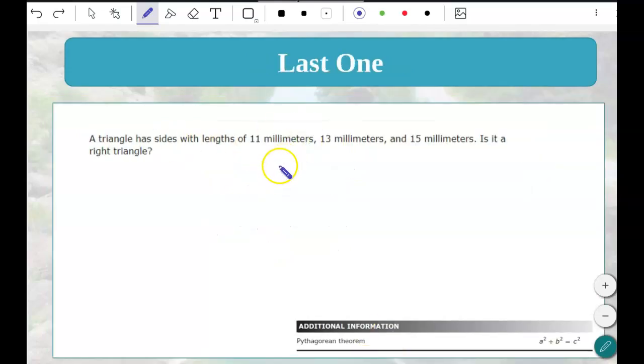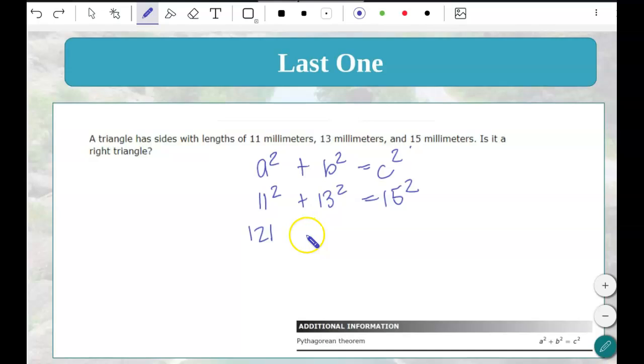All right, last one. The 15 is going to be our hypotenuse because it's the largest number. A squared plus b squared is equal to c squared. So we're going to do 11 squared plus 13 squared. Will it equal 15 squared? 11 squared is 121. 13 squared is 169.